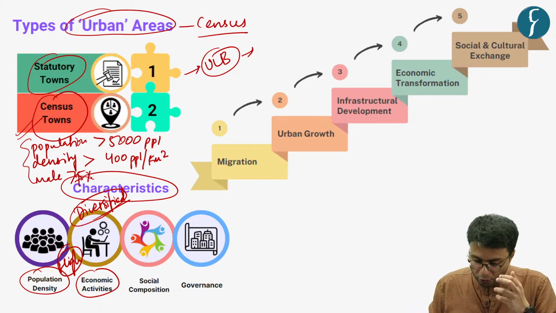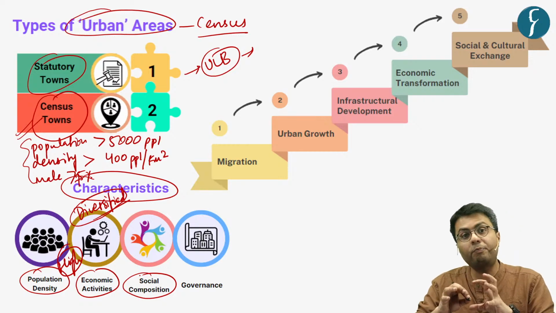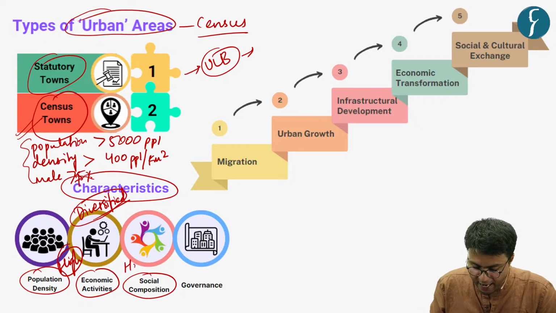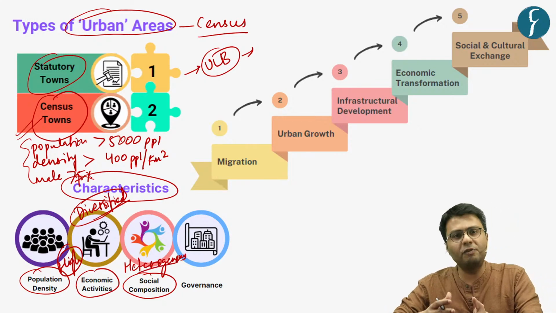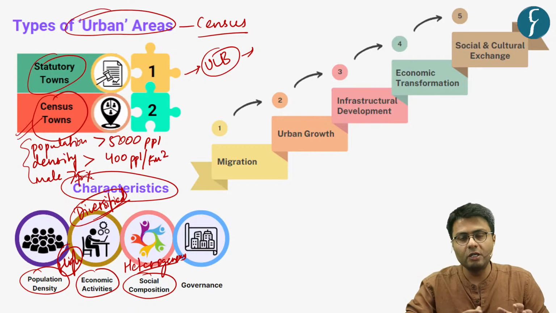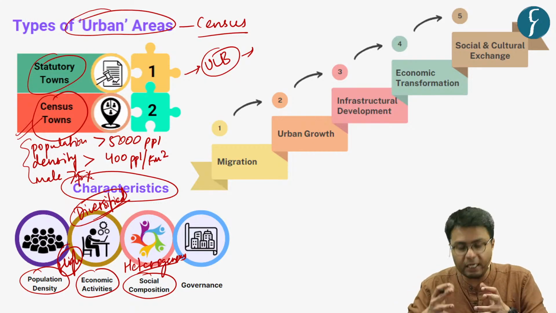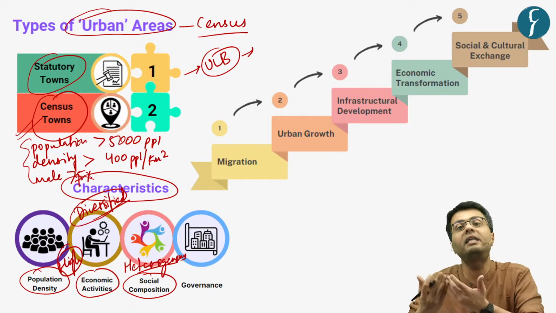In terms of social composition, the population in urban areas is heterogeneous in nature, which means people belonging to different castes, religions, and languages live simultaneously in an urban area, thereby lending it a multicultural character.